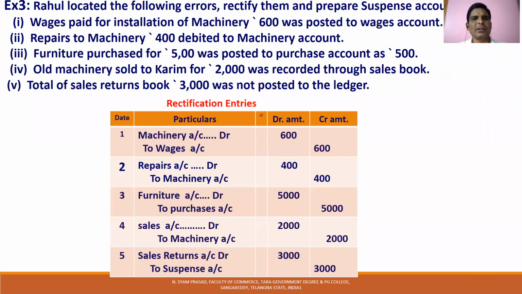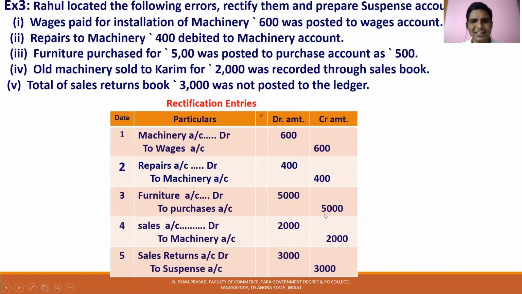Furniture purchased 500 was posted to purchase account. This is wrong. Whenever a fixed asset is purchased, fixed asset account is debited. So furniture account is debited. This is right. But purchase account was erroneously debited. This debit will be rectified by crediting. So furniture account debtor to purchase account.